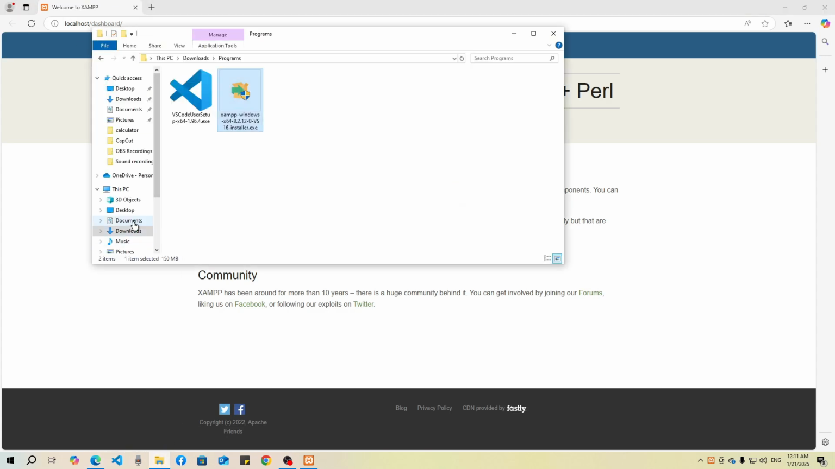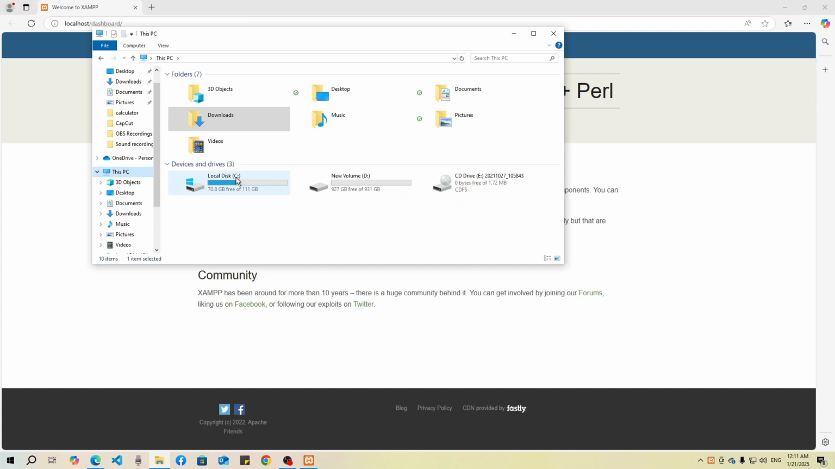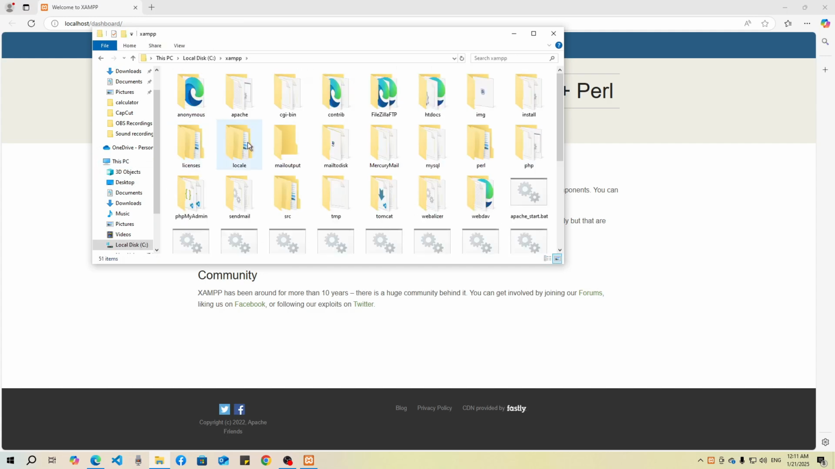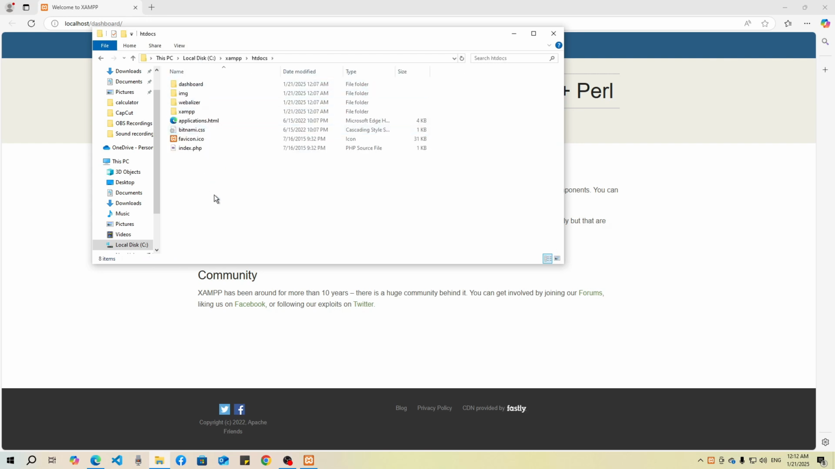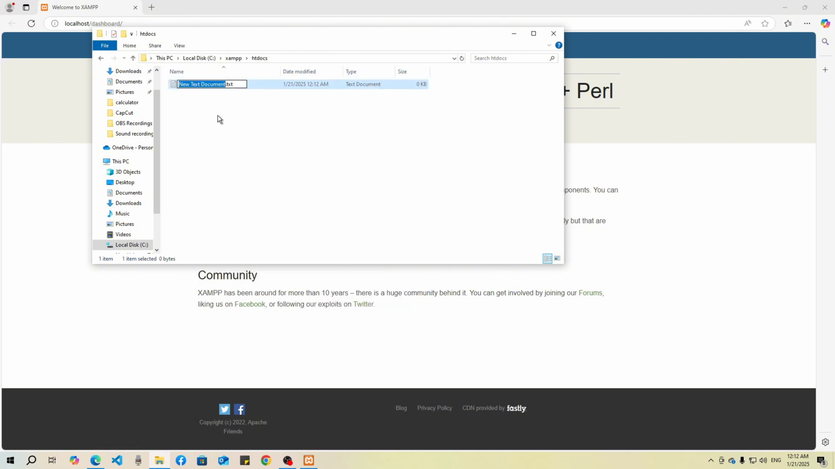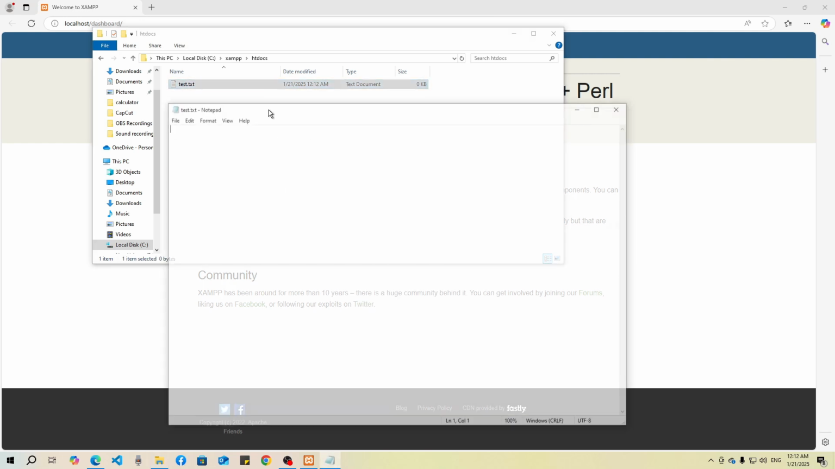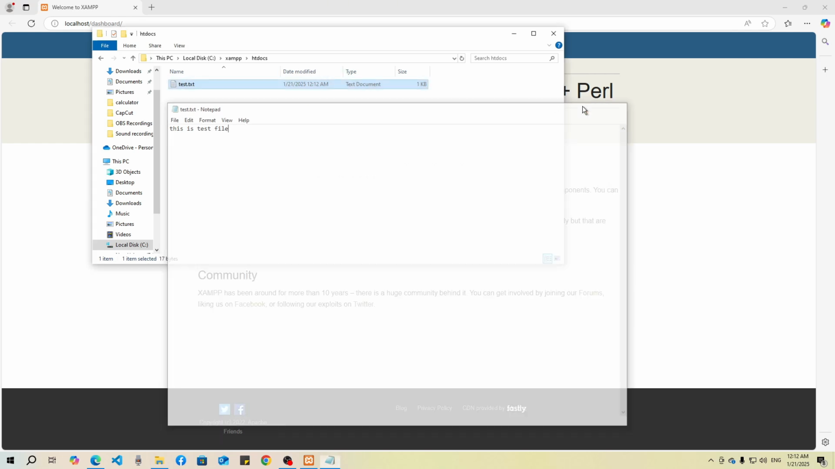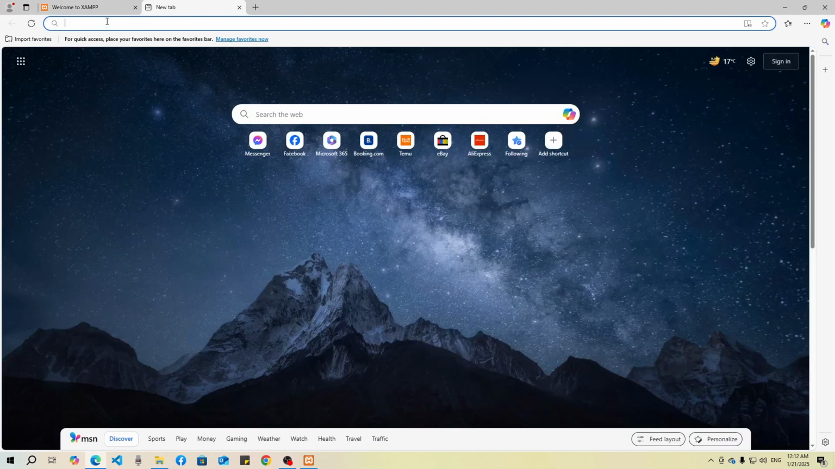You have to go to the C drive and then in the xampp folder you can see here htdocs. So inside the htdocs, let me just delete all of them, and here I will create a text file. And now you can access it at localhost/ the file name.